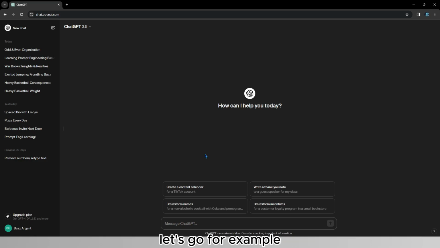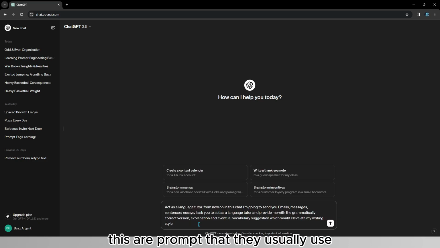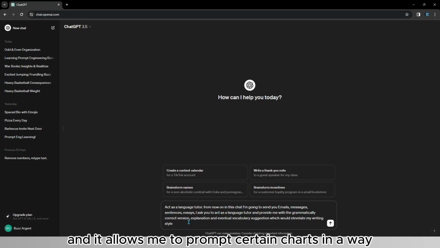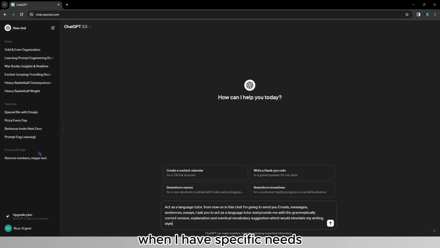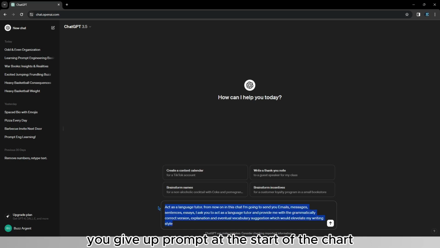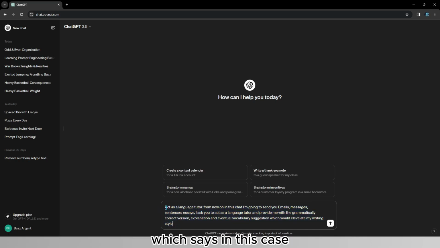Let's go, for example, with the grammatical correction example that we've used multiple times. This is a prompt that I usually use, and it allows me to prompt certain chats in a way so that I can have a list of chats that I can use when I have specific needs. And it basically works so that you give a prompt at the start of the chat, which says, in this case, act as a language tutor from now on.